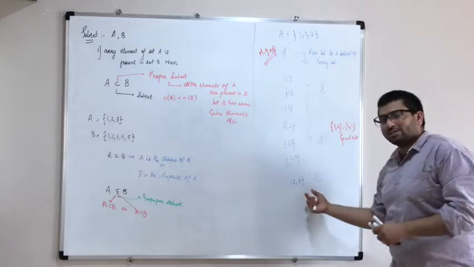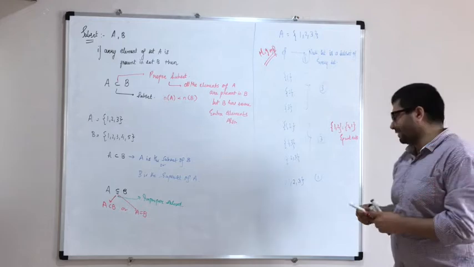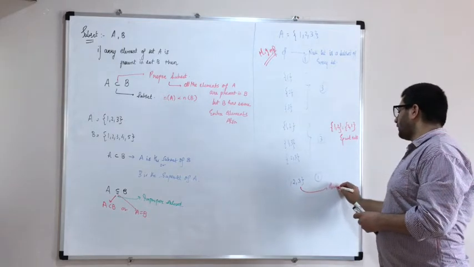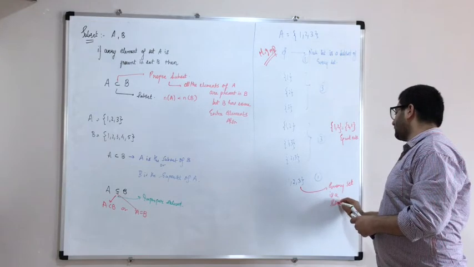So {1, 2, 3} is nothing but the given set itself. So the given set is a subset of itself. So what can I write over here? Every set is a subset of itself.